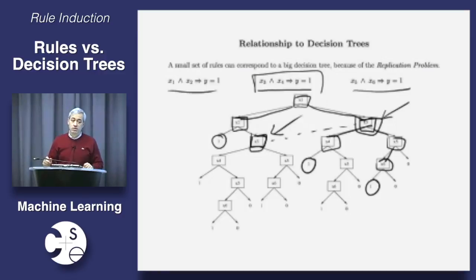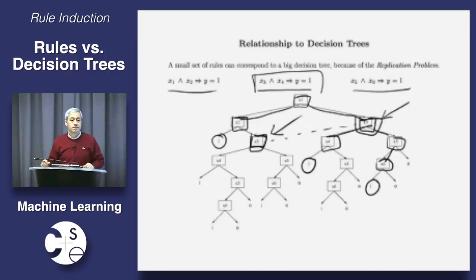And if I had 100 rules, this would be really bad news, right? Because this means that the size of the tree is going to grow how? With the size of the rule set? Quadratic. Worse than quadratic. Exponential. In the worst case, I need to look at all combinations of truth values of the rules. And I need to have a subset of the tree for true, false, false, etc., etc.